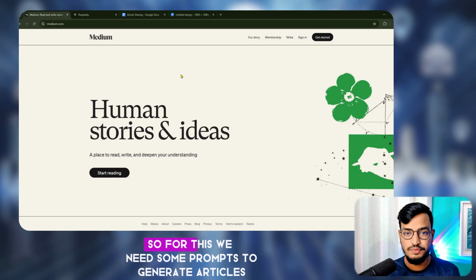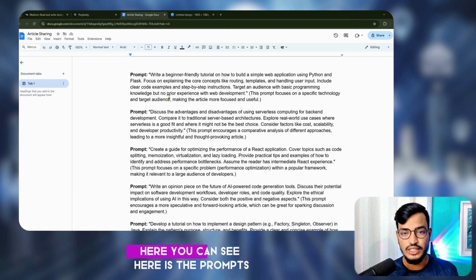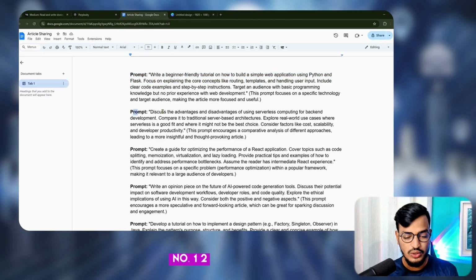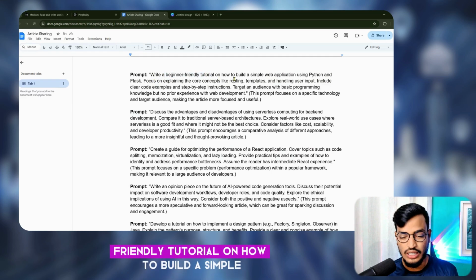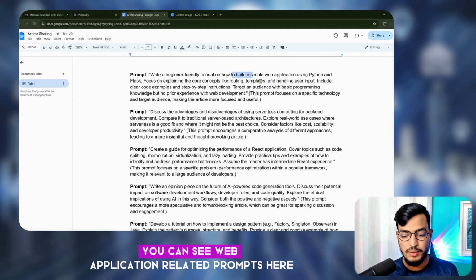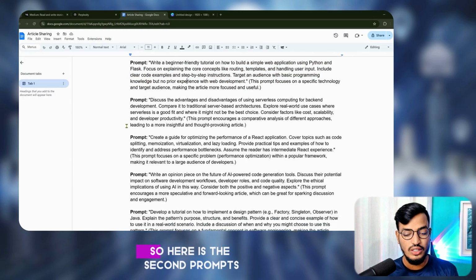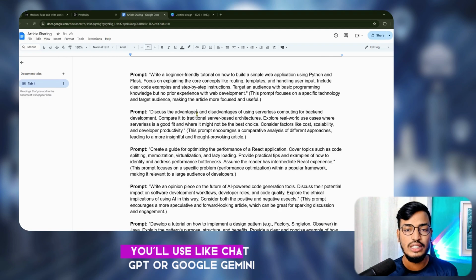Okay. For this, we need some prompts to generate articles. Suppose I have written some prompts here. Here you can see prompts number 1, 2, 3, 4. I write here, write a beginner friendly tutorial on how to build a simple web application. You can see web application related prompts here. So here is the second prompt. Everything is there. You just convert it to your niche. You will use something like ChatGPT or Google Gemini.